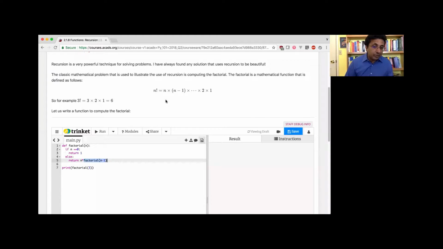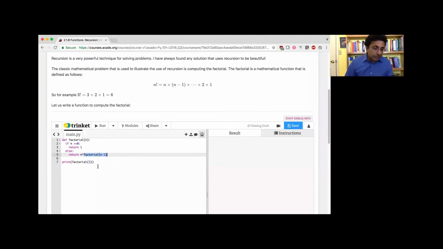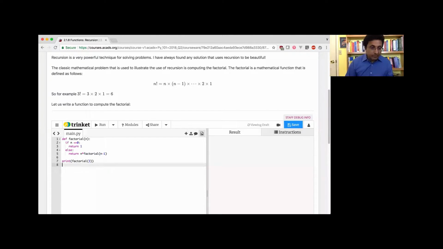So you see, I've reduced. Let me write this here below. I have taken the value n, and then I have taken 1 less than n, which is n minus 1. And now I'm going to call factorial on that one, right? So I've basically done only one step. You see here, I have multiple steps to do, but I have done only one step.